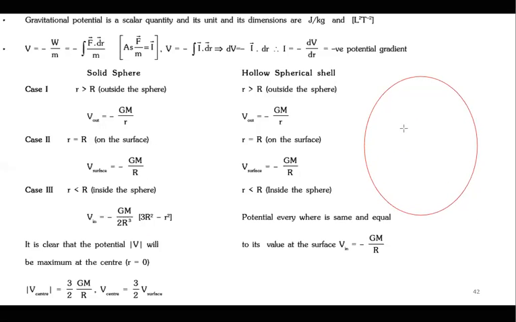Now think about it. Suppose you talk about this inside point, and this is infinity. Suppose you are bringing a mass from infinity till this point, and this point is A. So what is the potential difference? What is the change in potential? Don't you think that this should be VA? Yes or no? That should be VA.